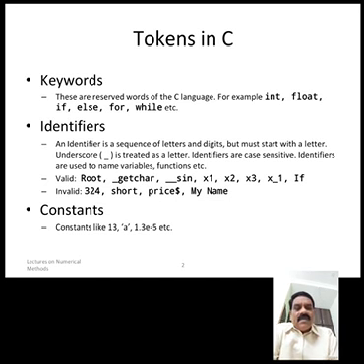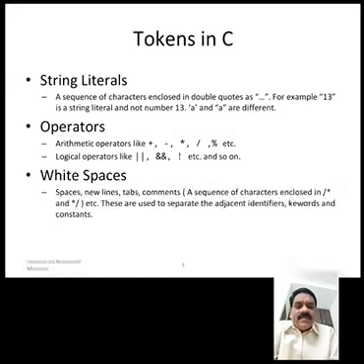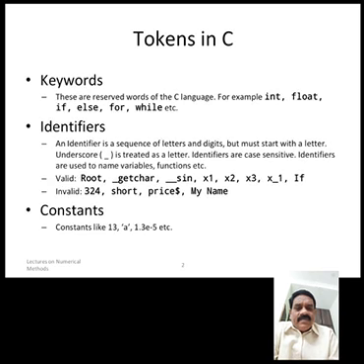Tokens generally are these: keywords, identifiers, constants, strings, literals, and operators. Keywords are also called reserved words. These reserved words are predefined words in any language and cannot be redefined.